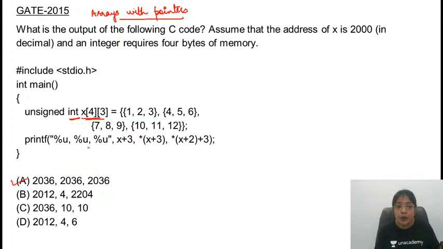If you observe the printf statement, here no asterisk is used, one asterisk is used, one asterisk is used. This means that at all the three locations address will be printed. तो आप options eliminate कर सकते हो. Address print हो रहा है, but some value is getting printed. This is not allowed. Values are not allowed. So clearly answer is A.